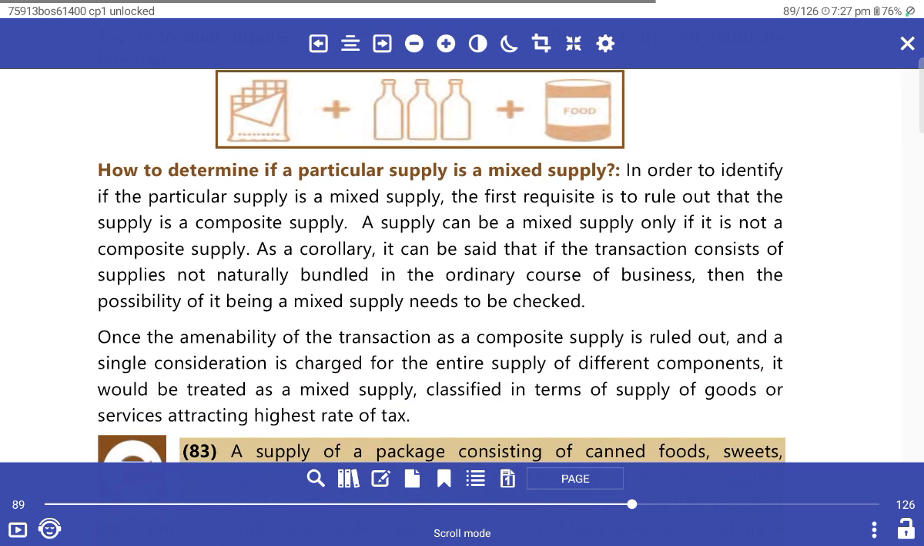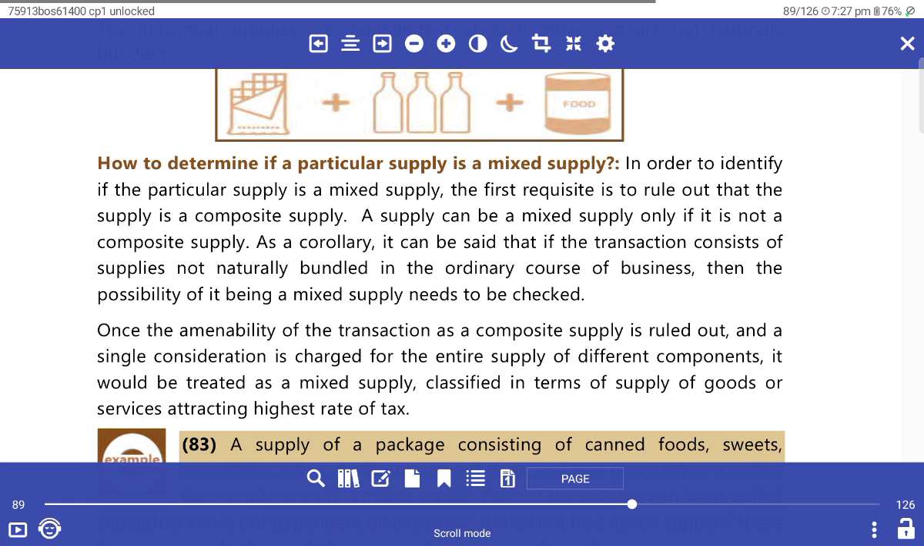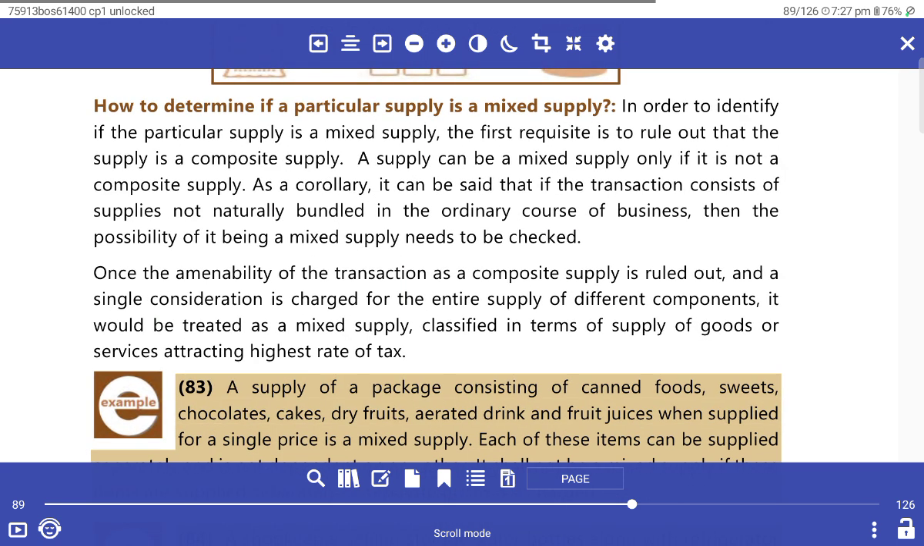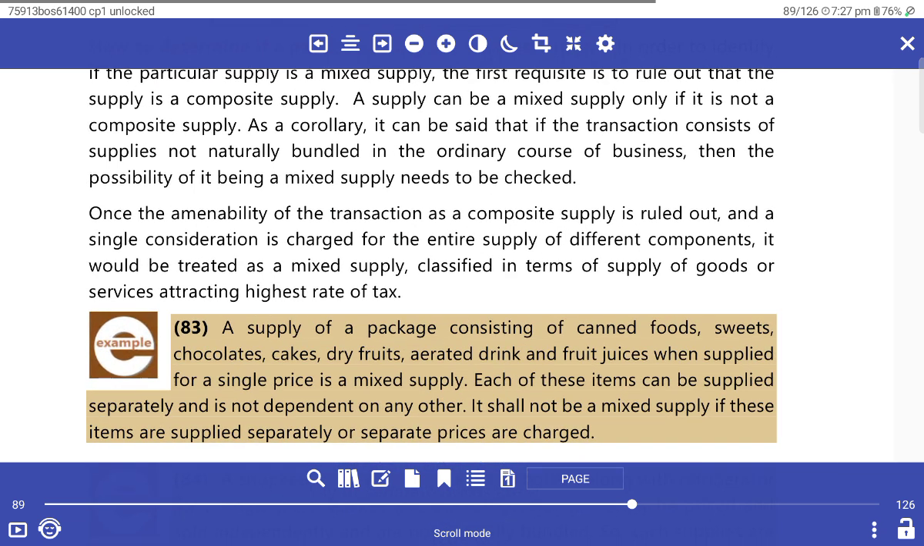How to determine whether a particular supply is a mixed supply? In order to identify if a particular supply is a mixed supply, one first requires to rule out that the supply is a composite supply. A supply can be a mixed supply only if it is not a composite supply. As a corollary, it can be said that if a transaction consists of supplies not naturally bundled in the ordinary course of business, then the possibility of it being a mixed supply needs to be checked.